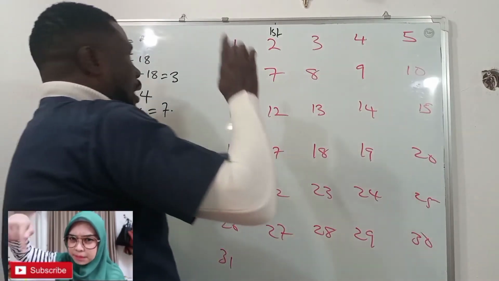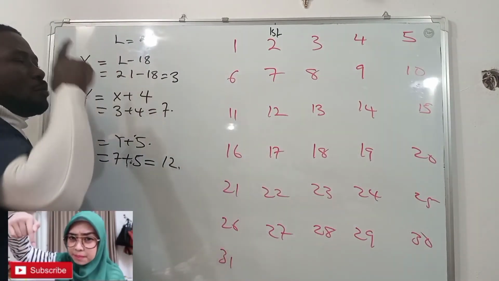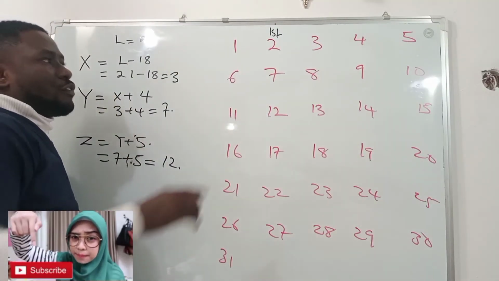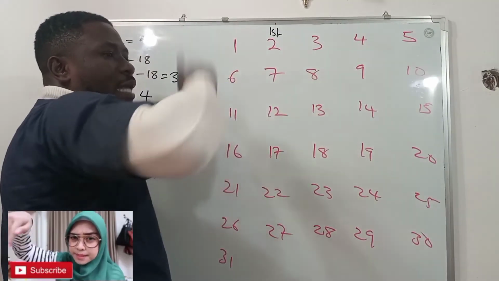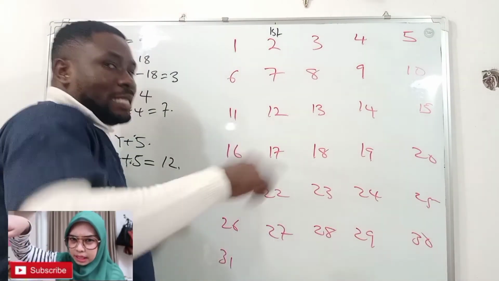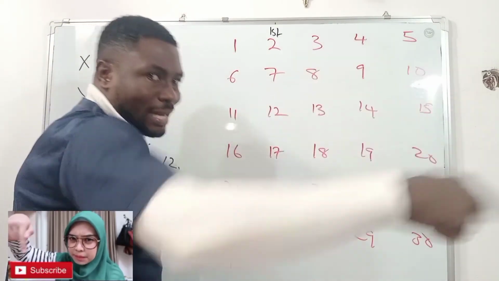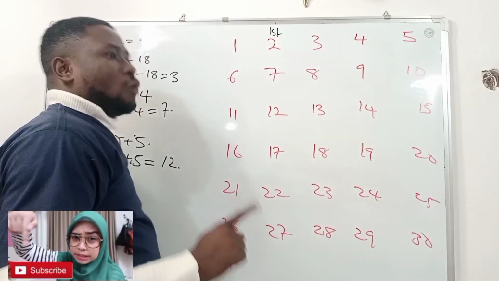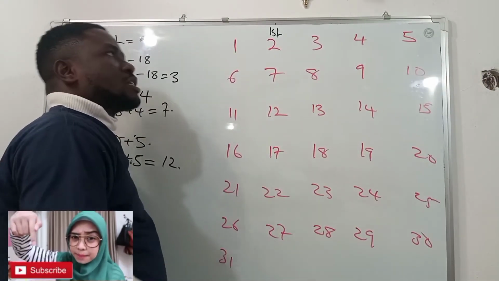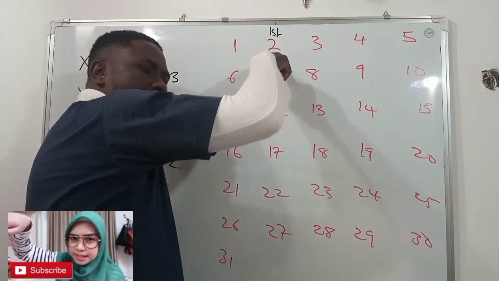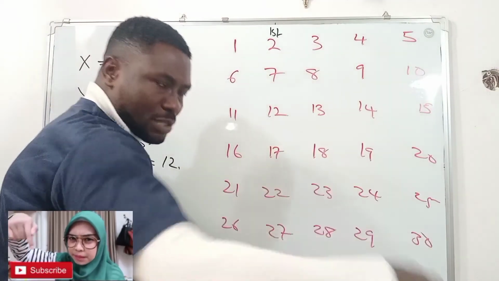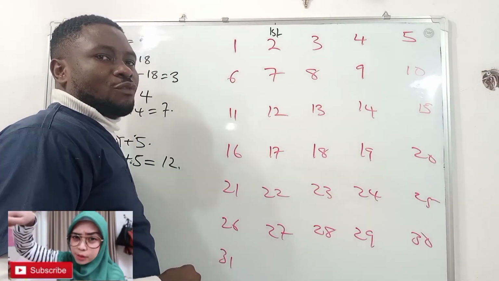Now remember that we were told that the woman has a 21-day cycle. It means that from the day she started bleeding to the day before her next menstrual bleeding, the number of days will be 21. In other words, from the 2nd of this month to the day before the next menstrual bleeding, you have a total of 21 days.